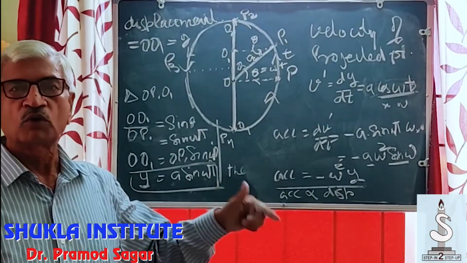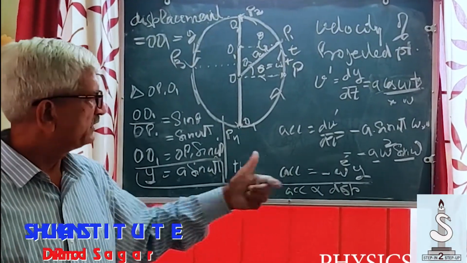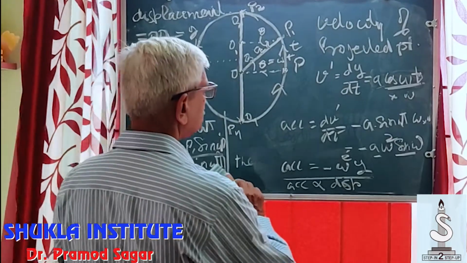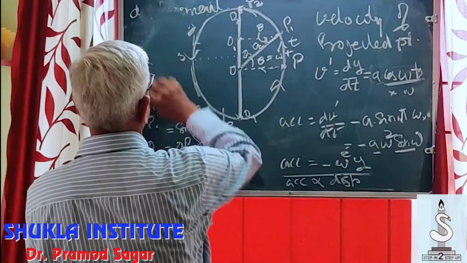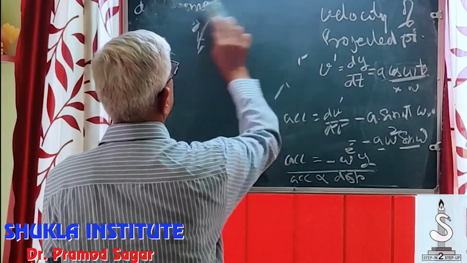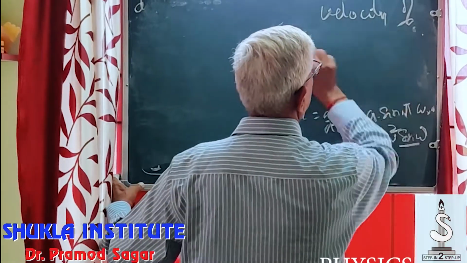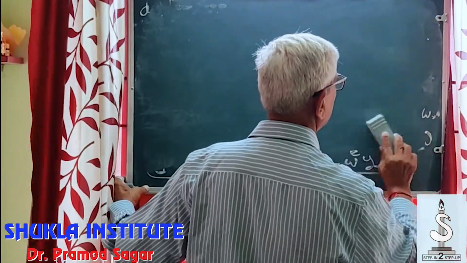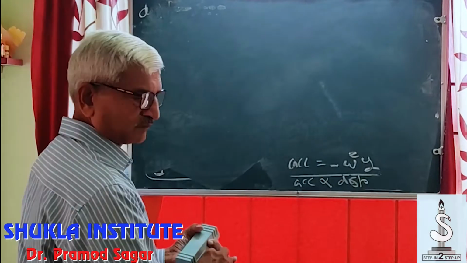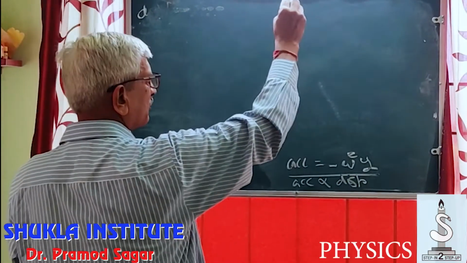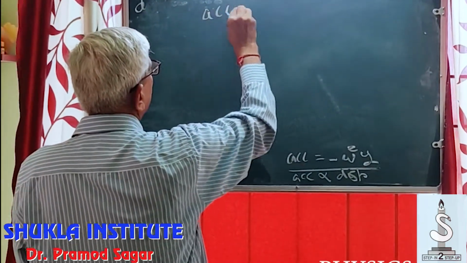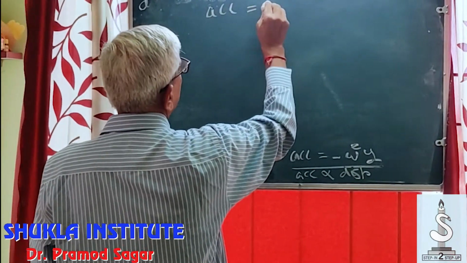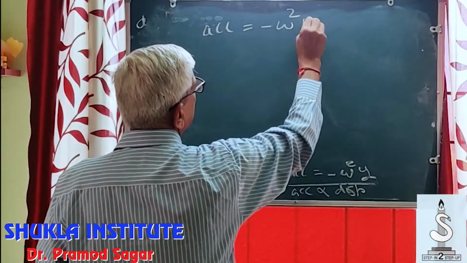Now we will know more about the SHM. I'll erase it. I have got it from here. Acceleration is equal to minus omega square y.